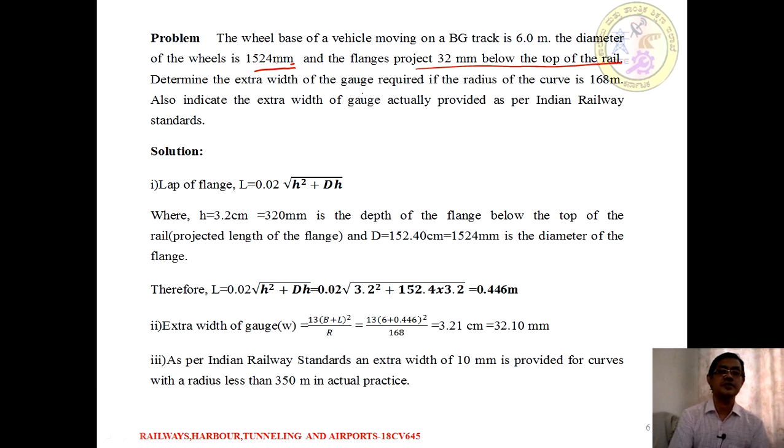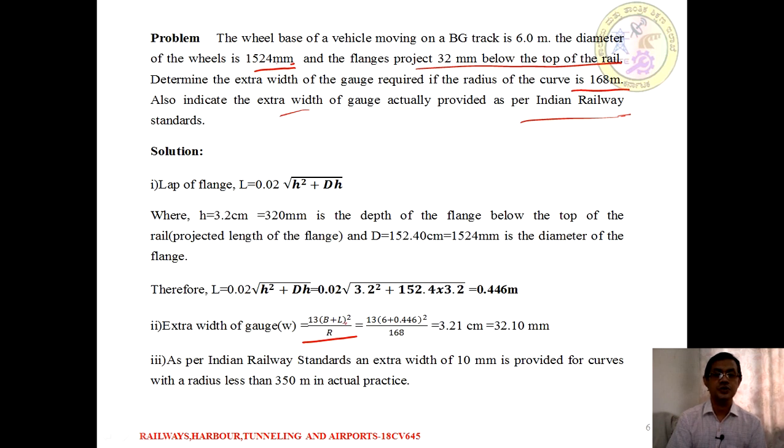Determine the extra width of the gauge which is required if the radius of the curve, R, is given as 168 meter, and also indicate the extra width of the gauge actually to be provided as per Indian Railway standard. So as we know, the standard formula we are going to use is extra widening of the gauge equals 13 multiplied by (B plus L) whole square divided by R.